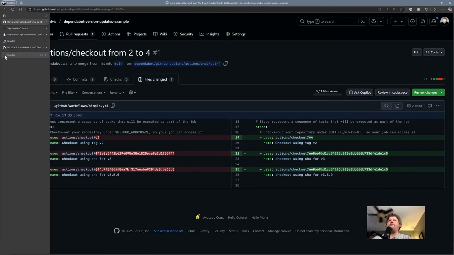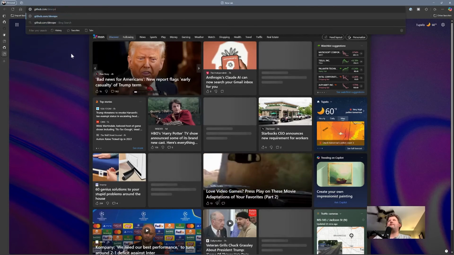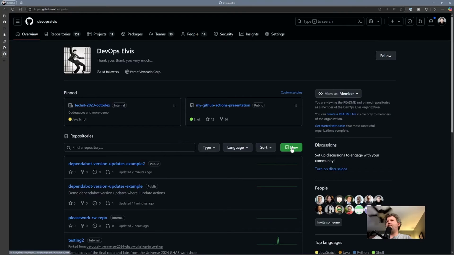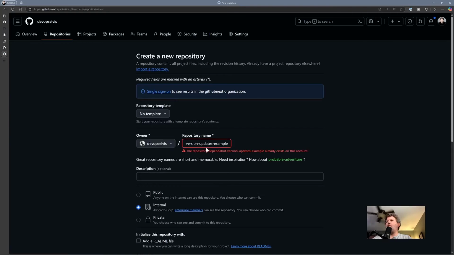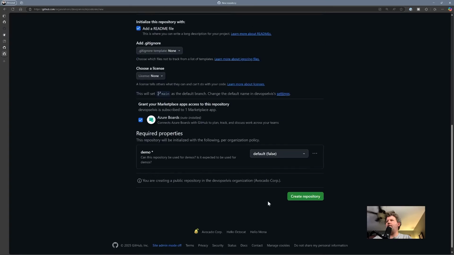All right, one more time. We got this. All right, so github.com/DevOpsElvis. Let's create a new repository one more time. And the reason I'm creating a new repository is so we don't necessarily have to wait a day for this thing to trigger. There might be a way I can make it trigger faster, but this works. We'll make it public. We'll add a README, and we're going to create the repo.